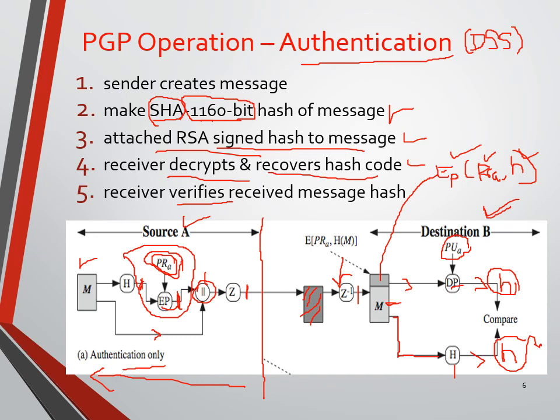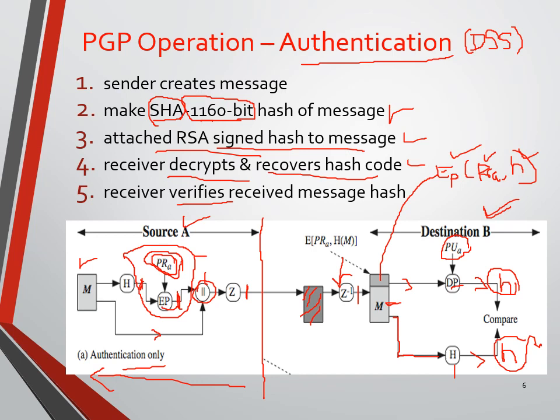So at this stage we are performing the digital signature standard by using the private key of user A. So we are achieving authentication. This is nothing but the digital signature standard.